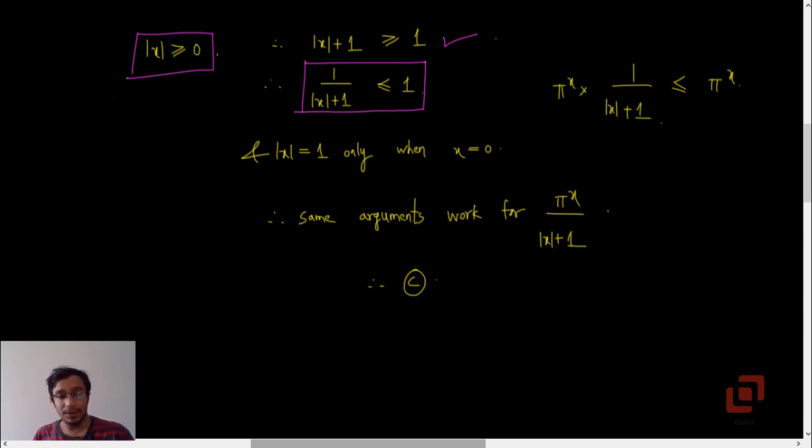Which means the arguments that we made for sine and cos are going to work for pi raised to x upon mod of x plus 1.